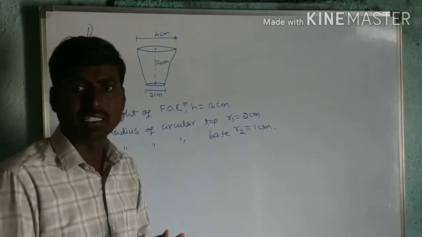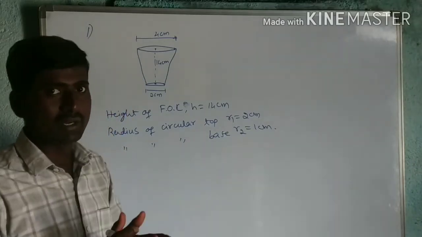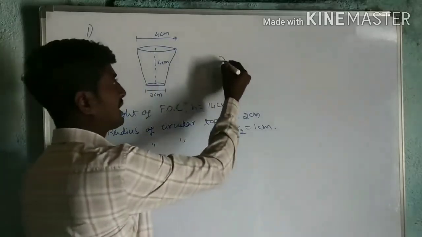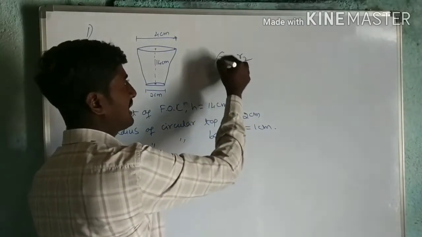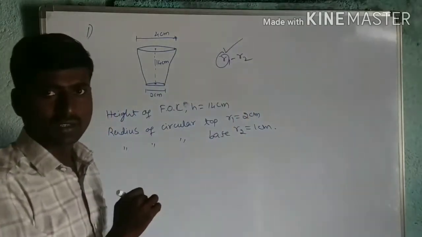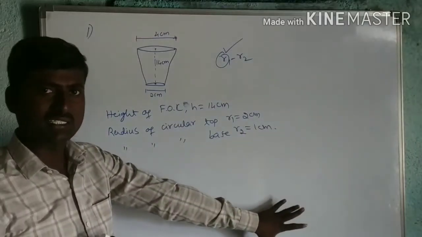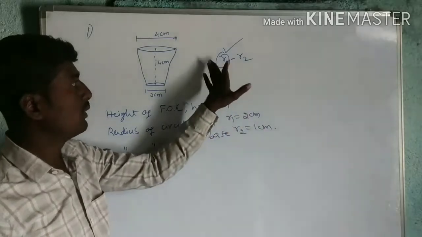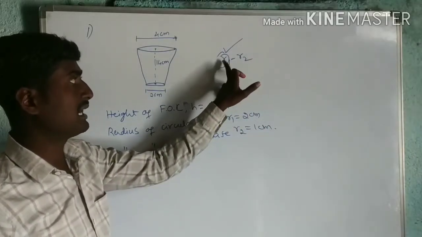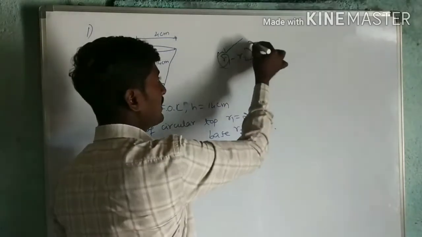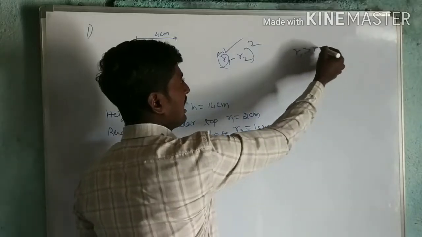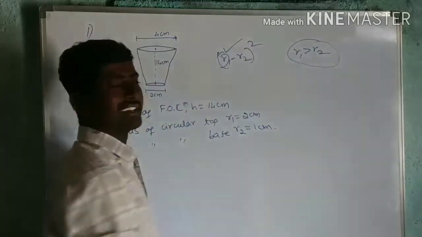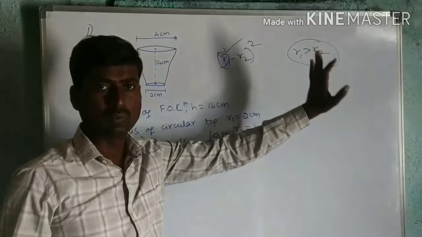But while writing the formula, you must write R1 minus R2 whole square, where R1 is greater than R2. I can mention this condition, R1 is greater than R2.